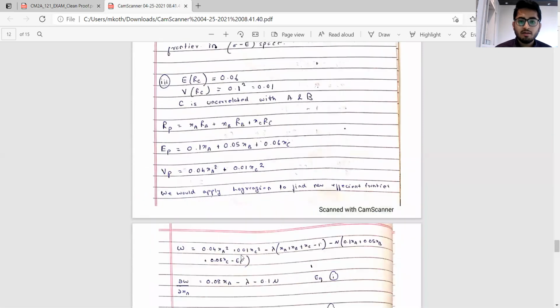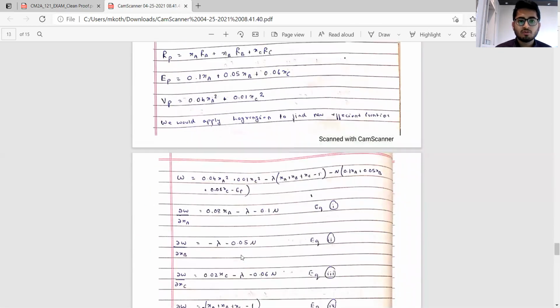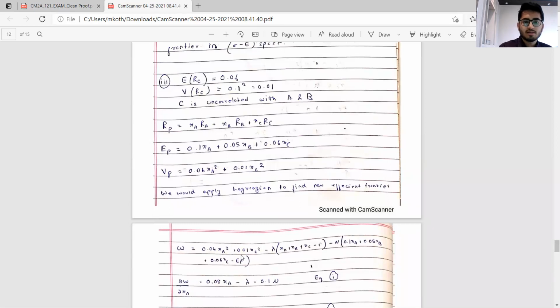Now for part 3, we need to use Lagrangian. So you can take a look at the workings. You might wish to pause the video and take a look at the workings.